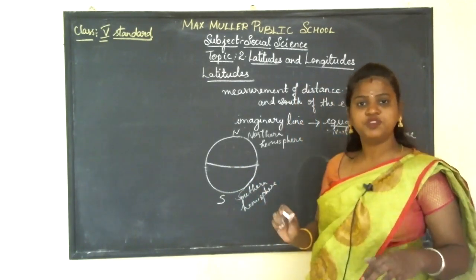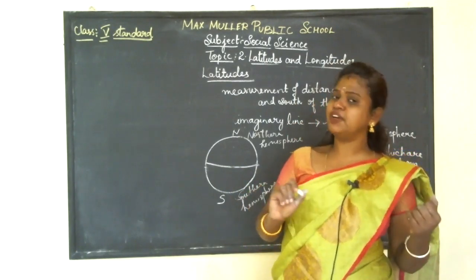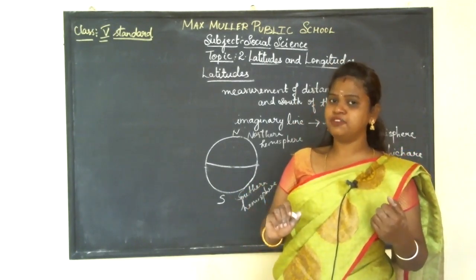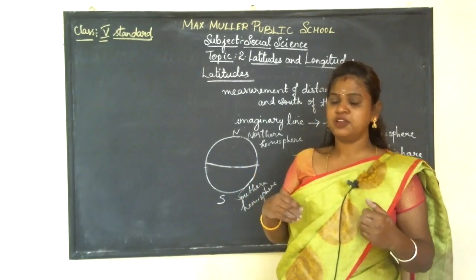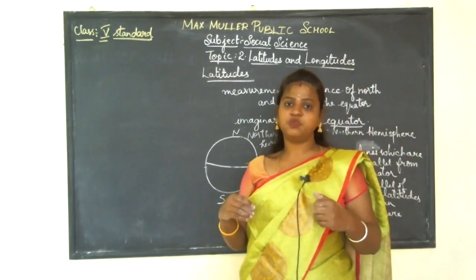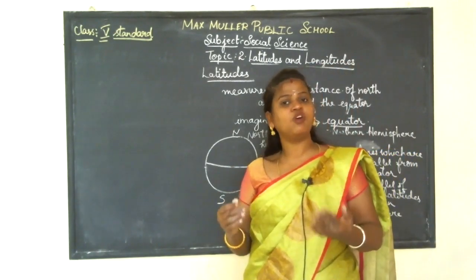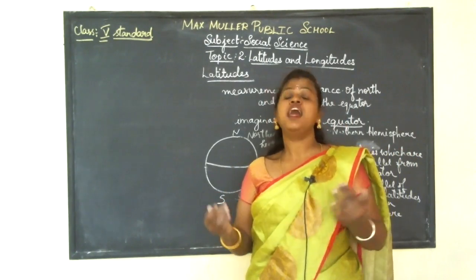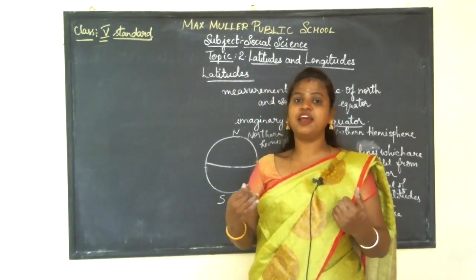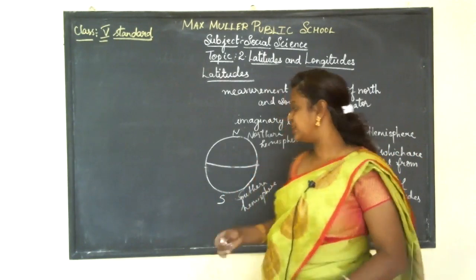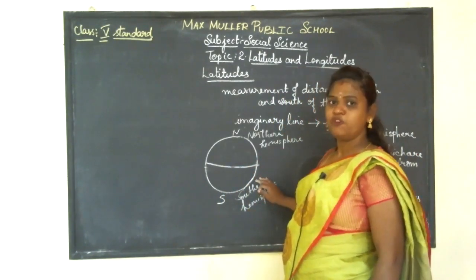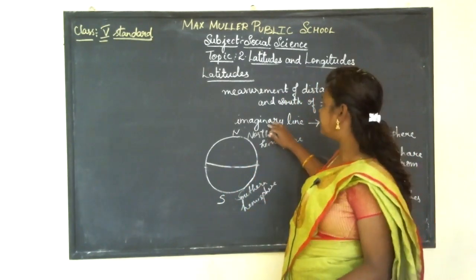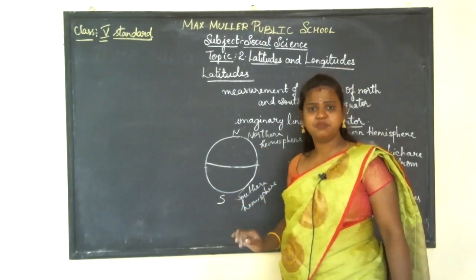So now we came to know the earth is divided into two halves, that is the north and south. The place which extends from equator to the north is called the northern hemisphere, and from the equator extending up to south is called the southern hemisphere. Now we came to know the two names, the northern hemisphere and the southern hemisphere.